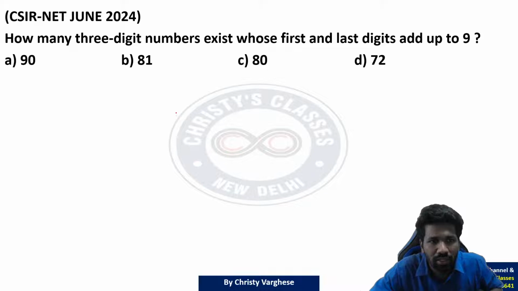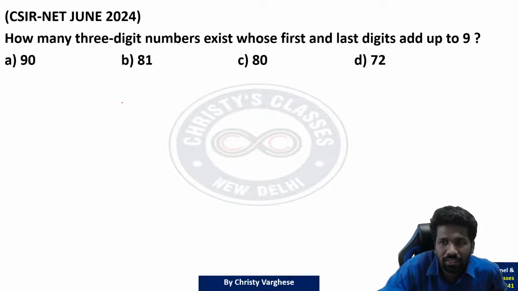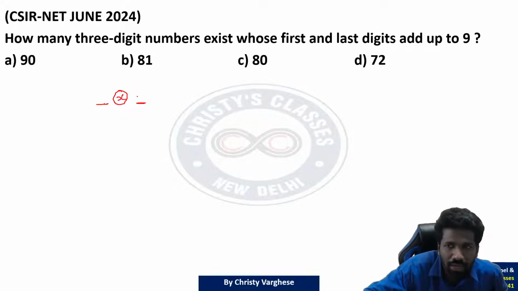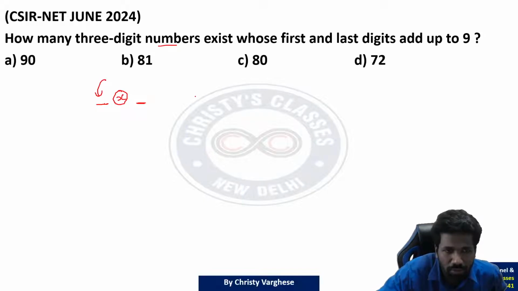How many 3-digit numbers exist whose first and last digit add up to 9? मतलब middle digit कुछ भी हो सकता है, but first digit और last digit add किया तो 9 मिलना चाहिए. 9 मिलना चाहिए मतलब how all you can get 9, digits होना चाहिए. Digits means first digit 0 नहीं हो सकता है ना. First digit cannot be 0.